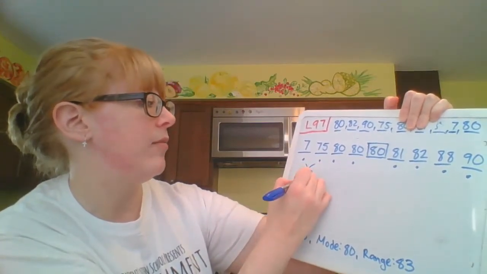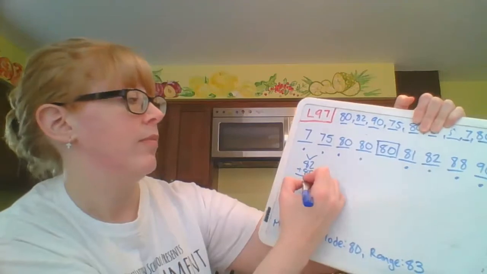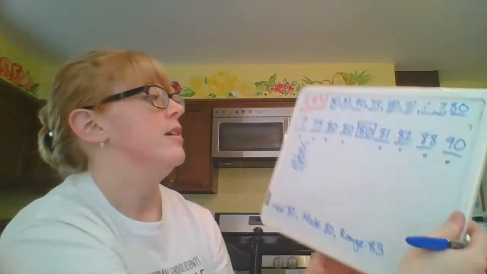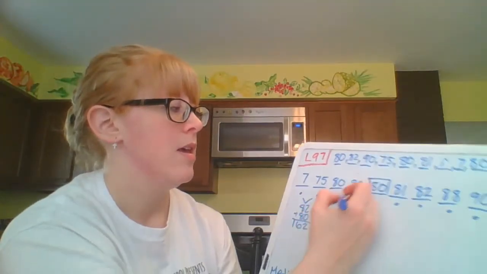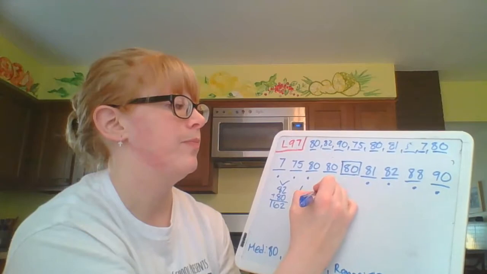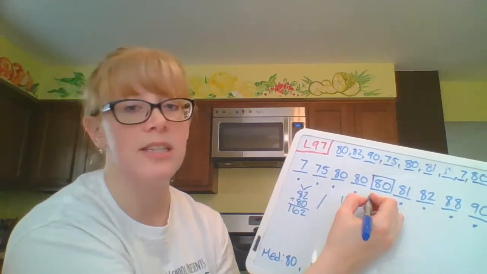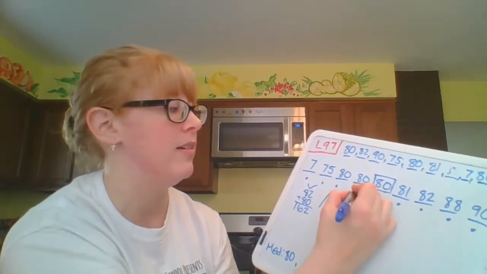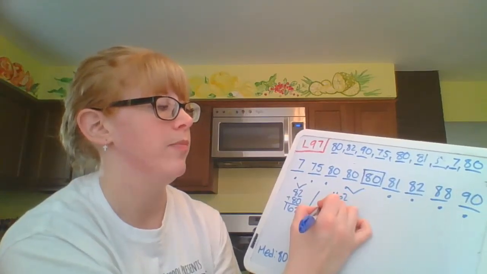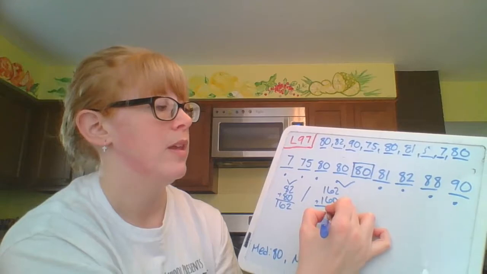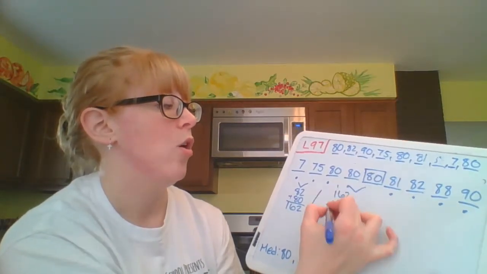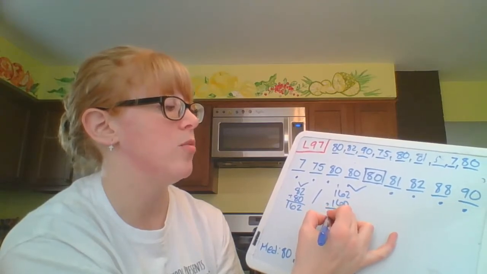So 7 plus 5 is 82. 82 plus 80 is going to be 162. Now I'm going to do 162 plus 80. Or if I wanted to chunk this, I could do 80 plus 80 is 160. And then I could do 162 plus 160. 2 plus 0 is 2. 6 plus 6 is 12. 1 plus 1 plus 1 is 3.